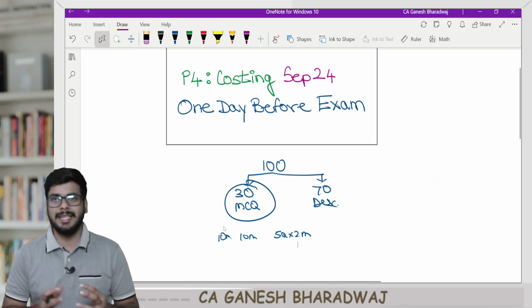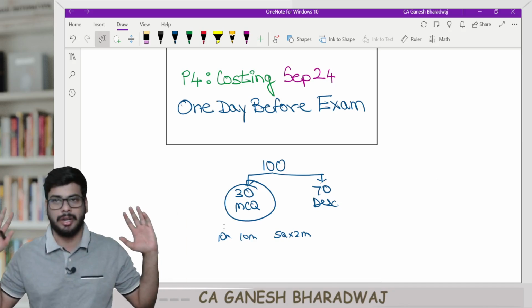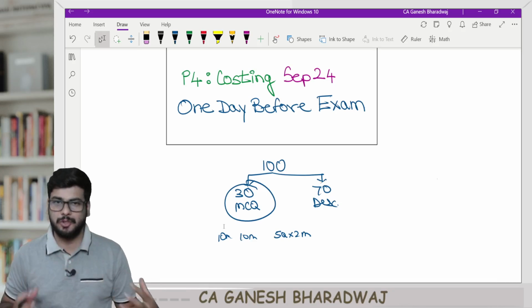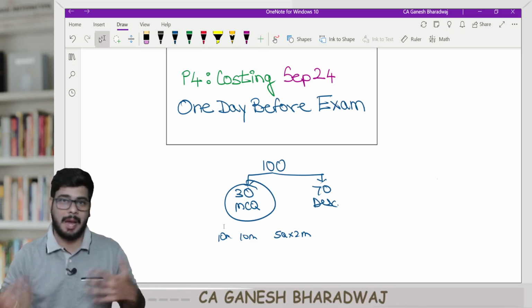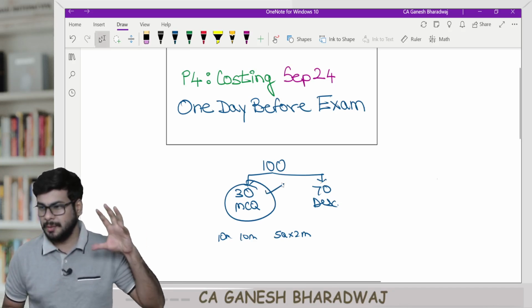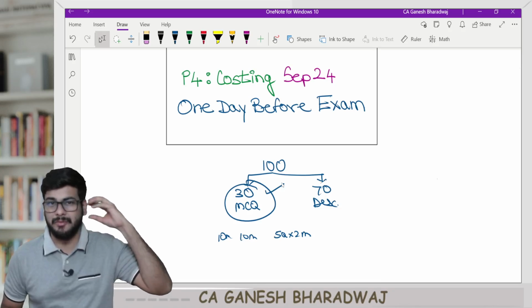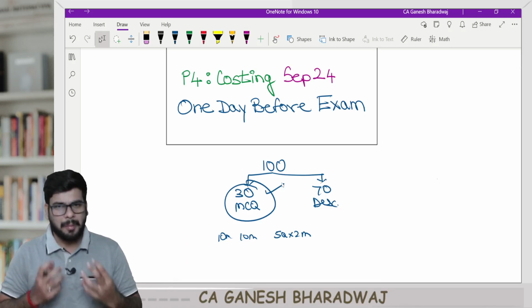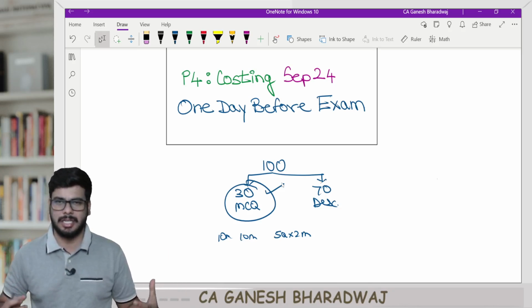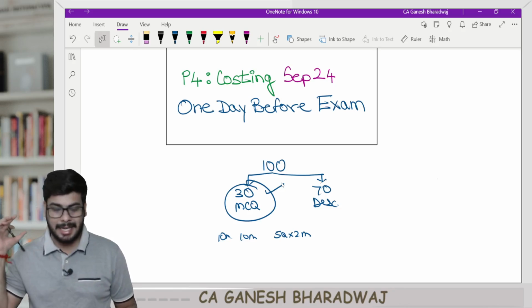And these MCQ components can literally come from anywhere in your entire syllabus. That's why I always tell you guys that conceptual learning is very important, because these are all application driven. So this MCQ cannot be predicted exactly, you cannot say from which area it is going to come. But overall, if you have a very good grip over conceptual understanding, you can definitely crack this MCQ component.